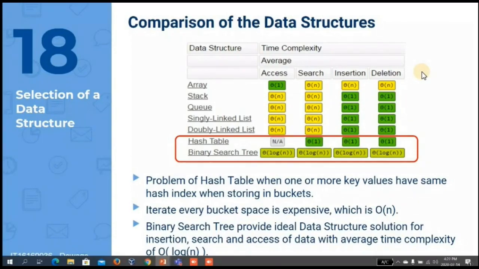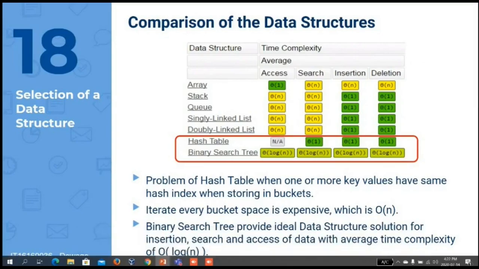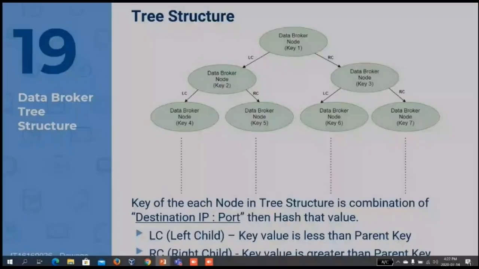In a hash table, there's a small problem: when hashing key values, multiple keys may get the same hash value when stored in the bucket, which affects access time, since it takes O(n) time to access those buckets iteratively. A binary search tree only takes O(log n) time to perform all these operations, so I have selected the binary search tree as the data structure.